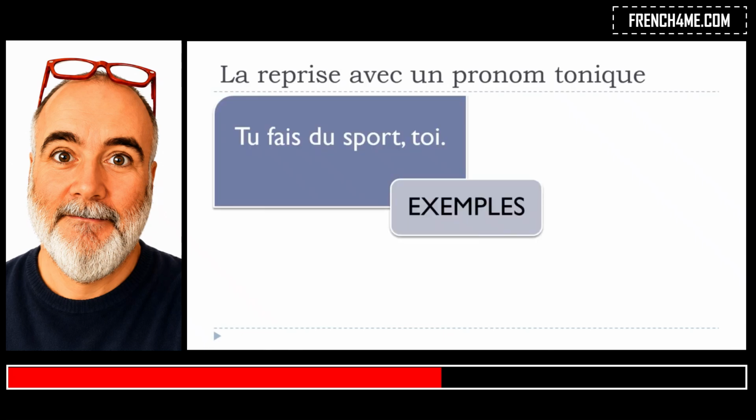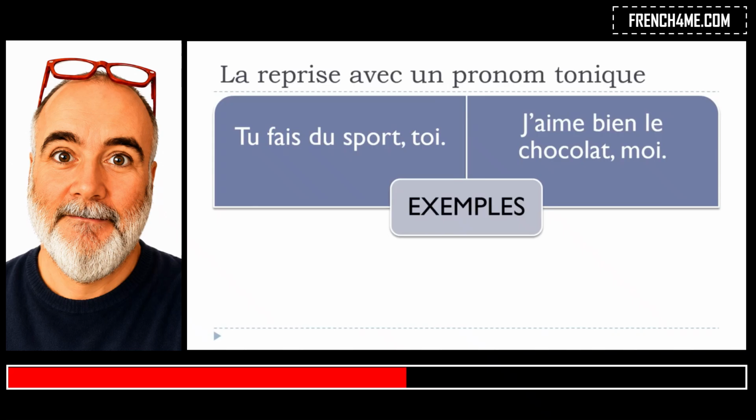Tu fais du sport, toi. And now you've got an interesting structure because if you look carefully, you first start with your sentence. Then you put your comma, and after that you will put this pronom tonique. So basically the pronom tonique can come at the end of your sentence, okay? Of course, we are talking about really short sentences, okay? But then, tu fais du sport, so you practice, you do sports, and then toi, okay? So you want to insist on the fact that it's you, it's not someone else.